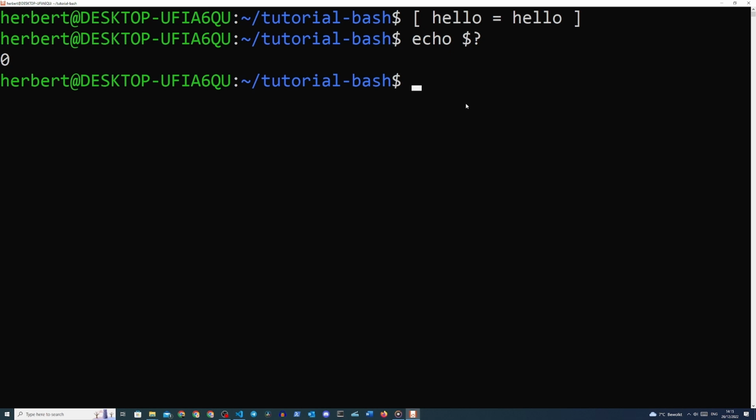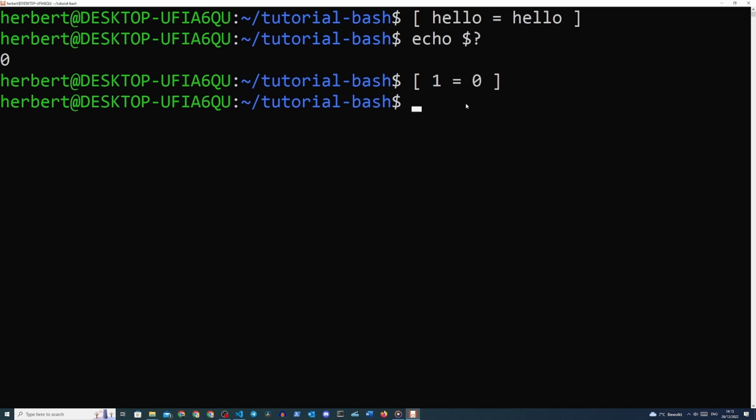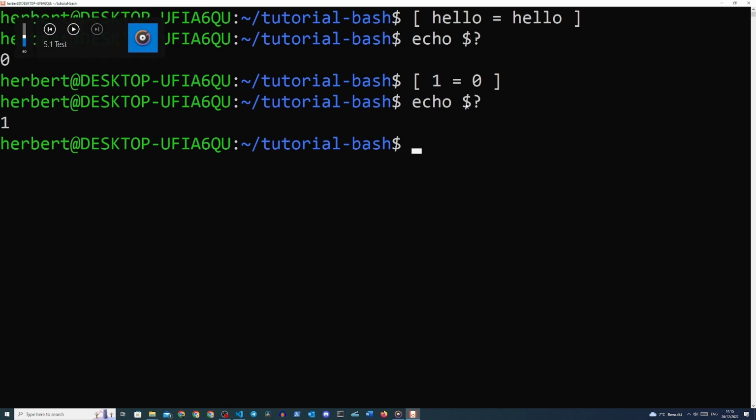Another example of this would be comparing numbers with each other. For example, again, we open the square brackets, space, 1 equals 0, space, we close the square brackets, and then we do echo $? And this shows us that the values are not the same because we get a return code 1.